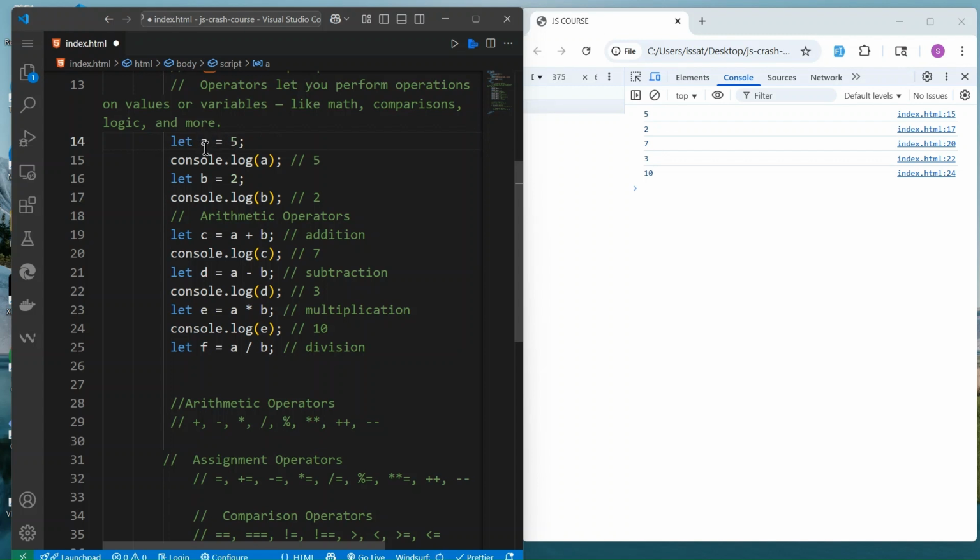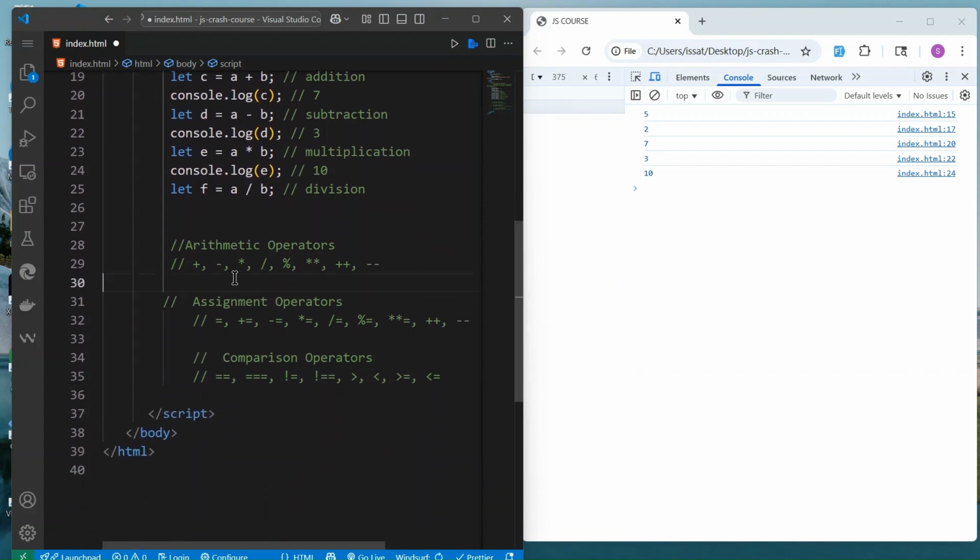In JavaScript, as in most programming languages, we create the variable, give it a name, put the equal operator, and then assign the value. So the variable value comes after the name of the variable.